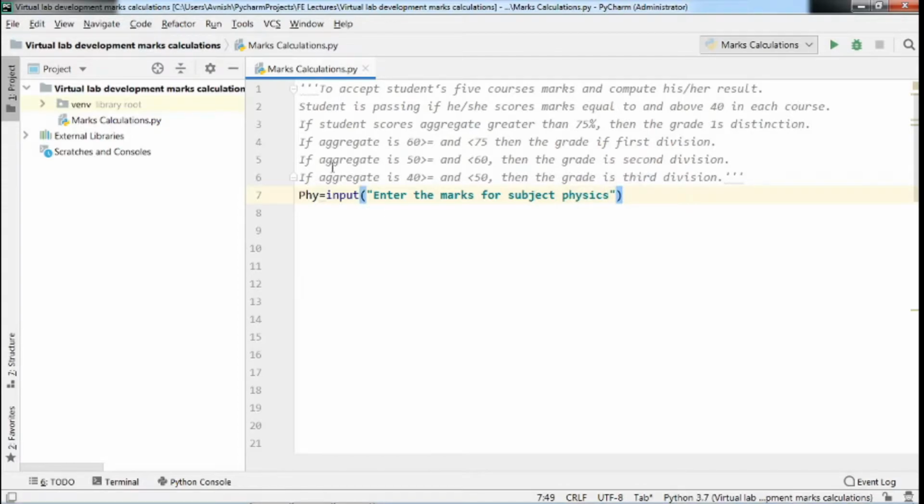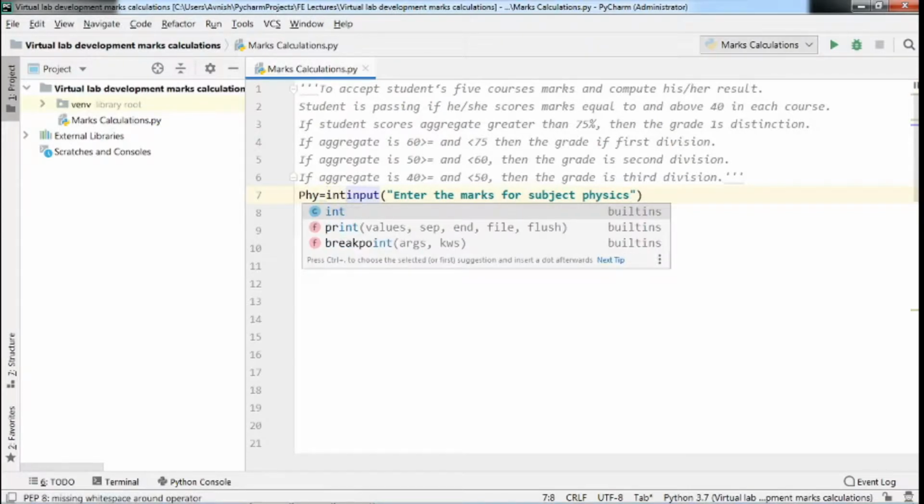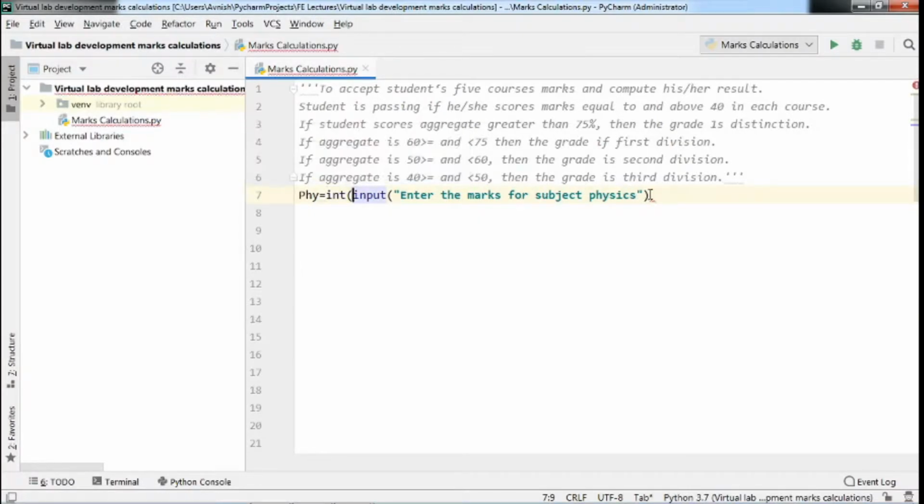Now by default, if you take some input from this input function, by default this will be the string data type. So we are required to convert it into integer data type. This is called data type casting. Here we have taken the int function, and in that int function we have taken this input so that it will be converted from string data type into the integer data type.